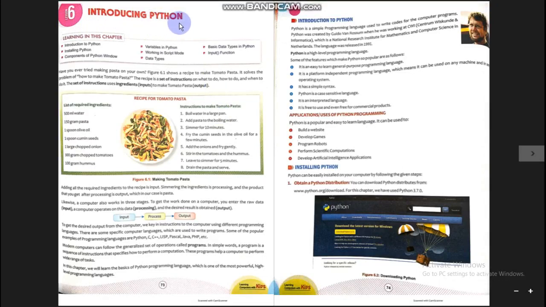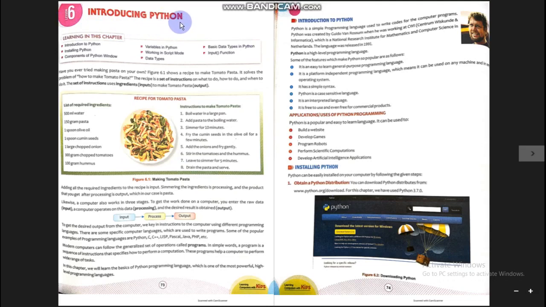My dear students, in the previous class you have learned about the QBasic programming language. It was a high level language where you have created programs based on simple calculations like finding out the simple interest, converting one unit into another unit, etc. Students, this time we are going to learn another programming language whose name is Python.